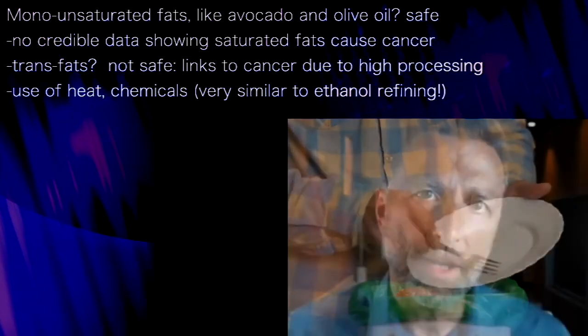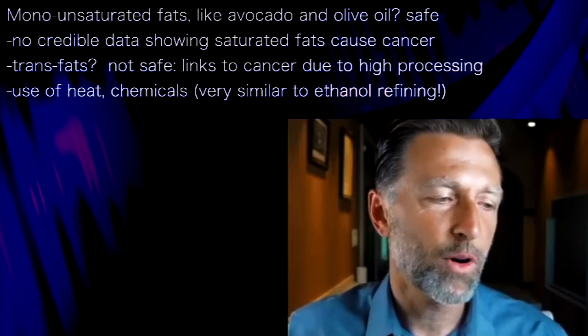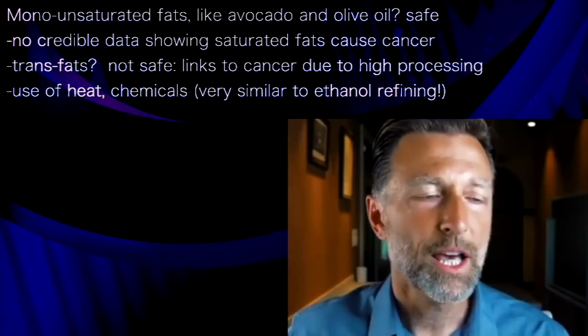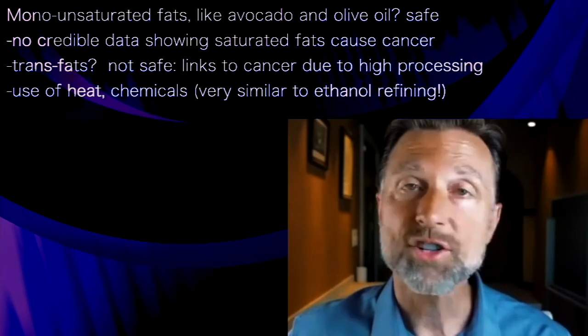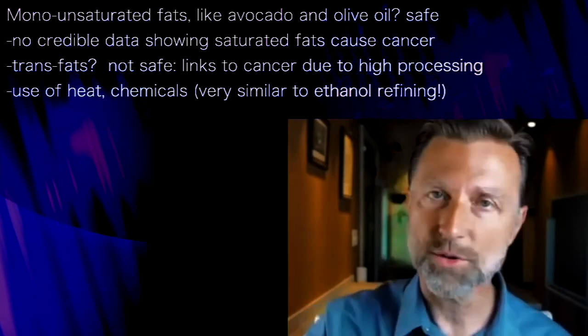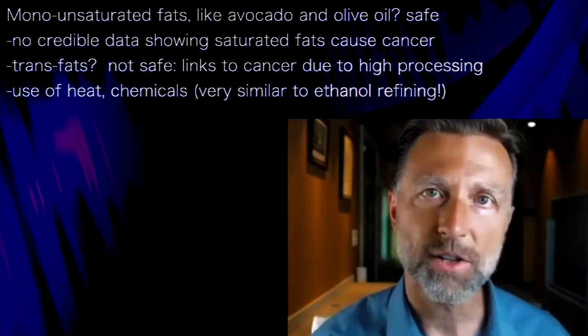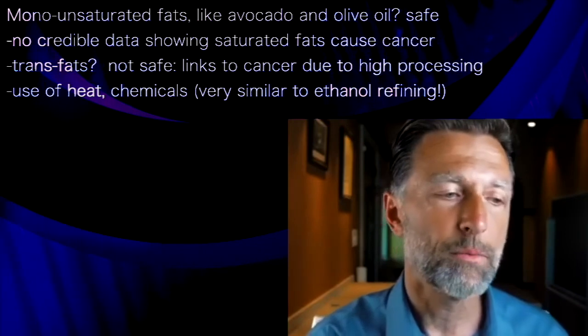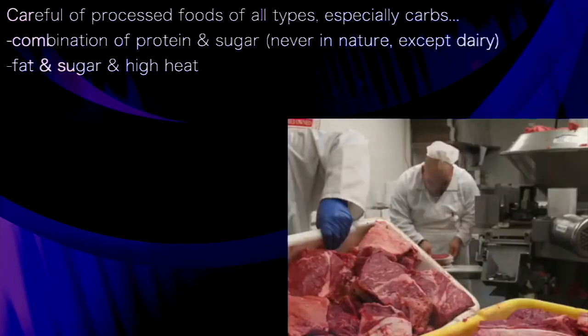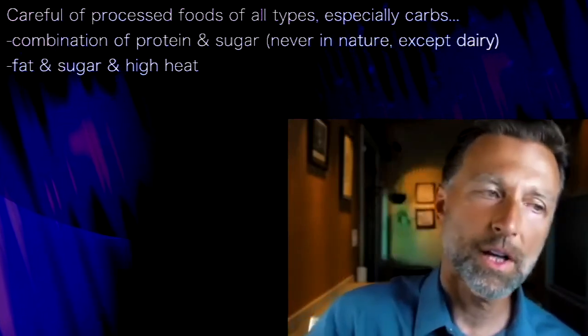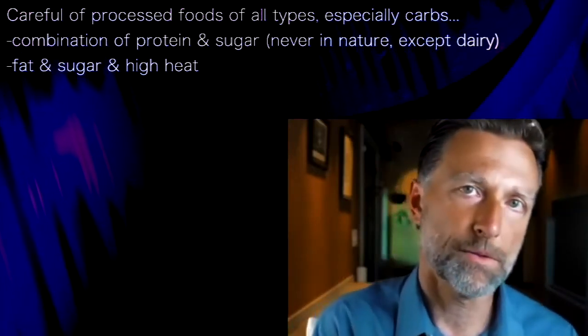So to simplify, what I'm going to talk about is the more refined something is, the more chemically processed something is, like the vegetable oils, for example, where they're using all sorts of chemicals and high heat and pressure to refine them, the more something will increase the risk of getting cancer. Now, this also kind of crosses over to processed foods, okay?